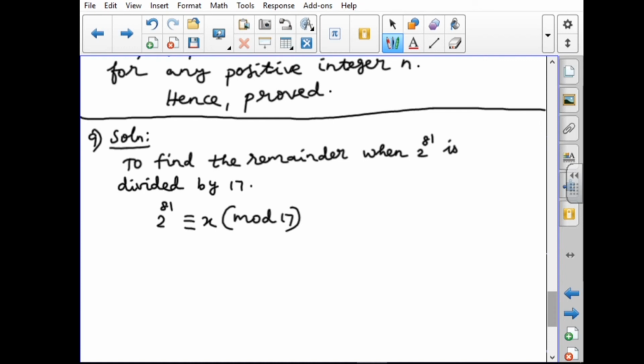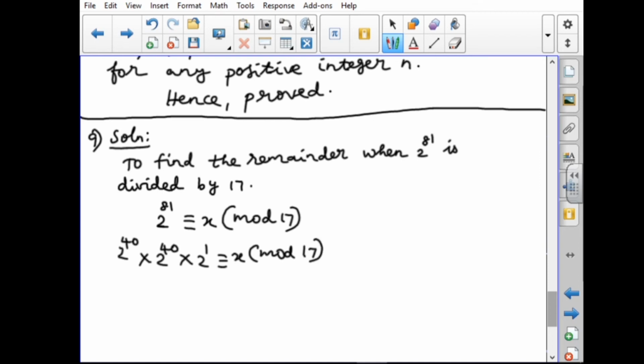2 power 81 is divided, the divisor is 17. So we write in modulo, 2 power 81 congruent to x mod 17. I have to split 2 power 81 like this. We already studied in the lower class that when powers are added, the base will be the same. So 2 power 40 into 2 power 40 into 2 power 1 congruent to x mod 17.